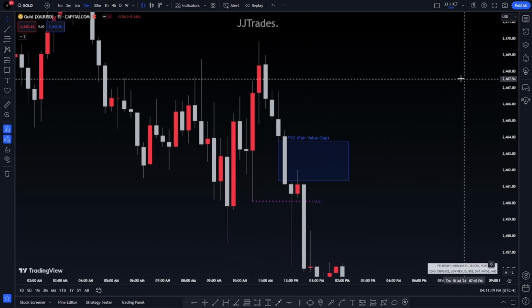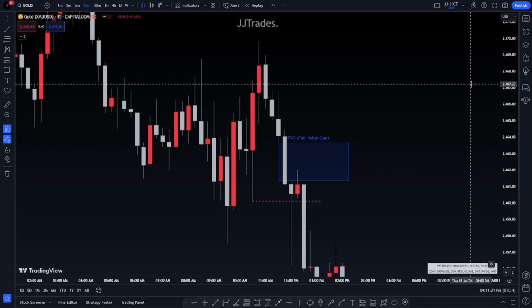Because like I said, the bandwidth of this forming is very high. So these can get violated on a daily basis, minute basis, second basis, hourly basis, or weekly basis. It doesn't matter because the bandwidth of this forming is very high. So you have to use other confluences to make sure it doesn't get violated, okay? That's just common sense. Well, probably not common sense, but that's something I thought of over the years of trading ICT, is the bandwidth of a formation. You have to think of the bandwidth, okay?